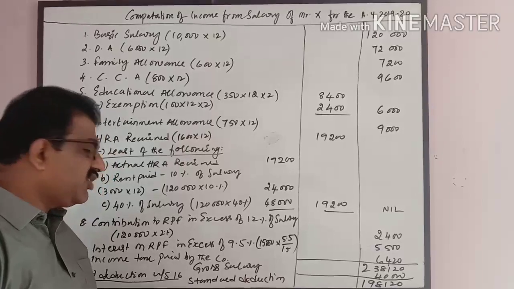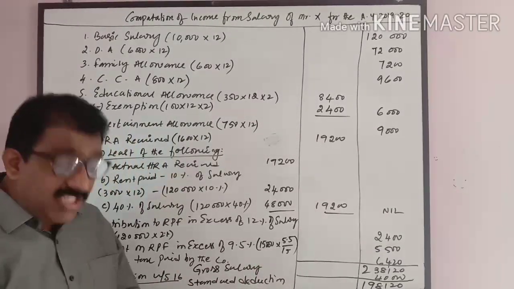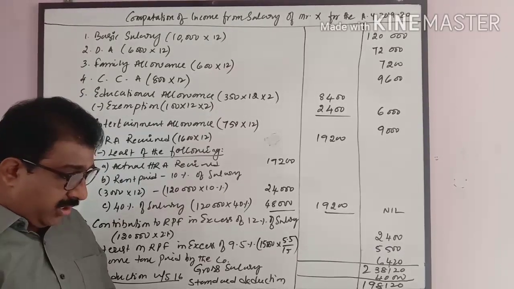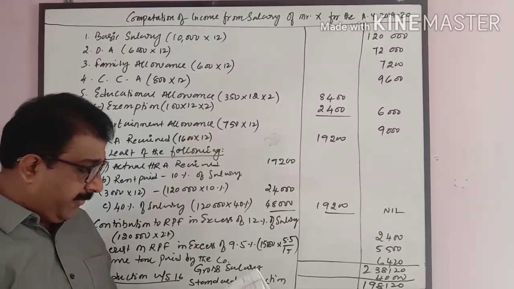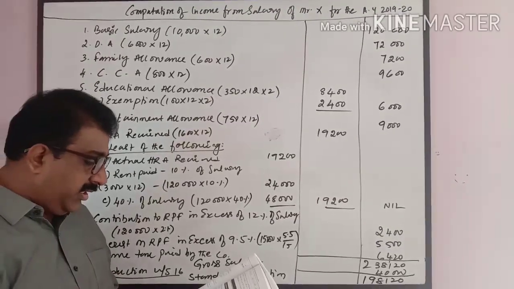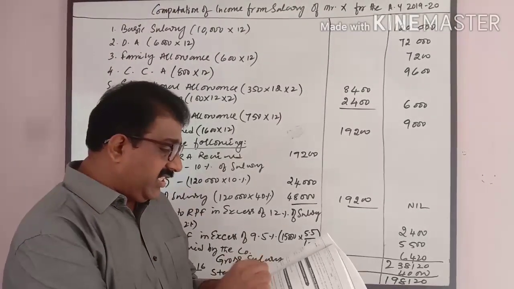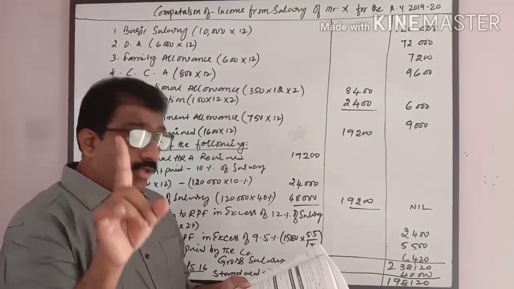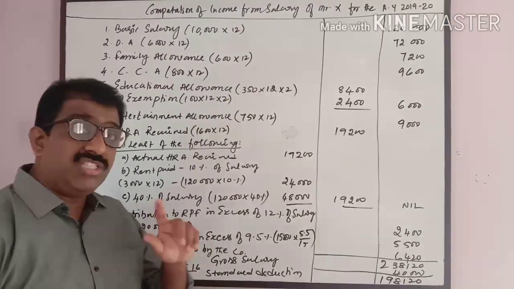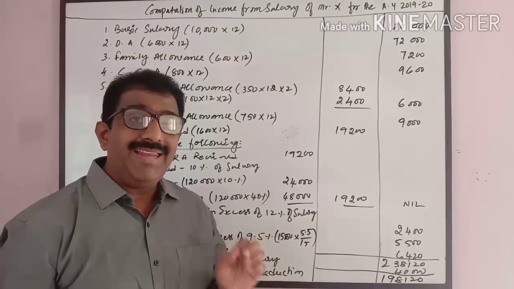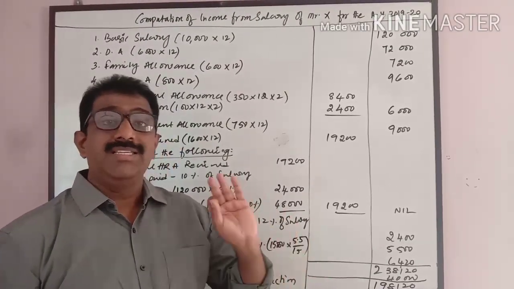And under section 16 subsection 2, if he is a government employee, least of the following is allowed as a deduction. What are those items? Actual entertainment allowance received, rupees 5,000, 20% of basic salary. Among these 3, whichever is least is allowed as deduction only in case he is a government employee. Deduction under section 16 subsection 3, any professional tax paid by the employee is allowed as a deduction.